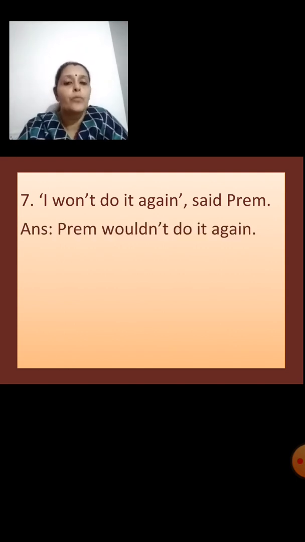Yes, I won't do it again, said Prem. So we're going to write it as Prem wouldn't do it again. Yes, children, understood? Shall we see the next one?